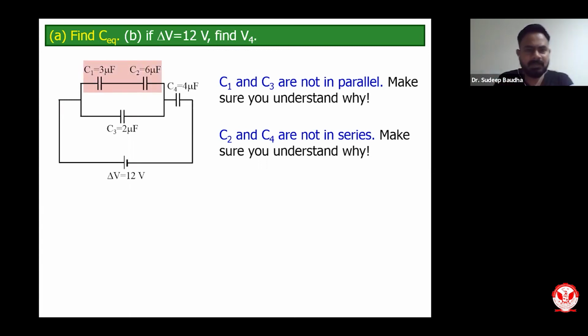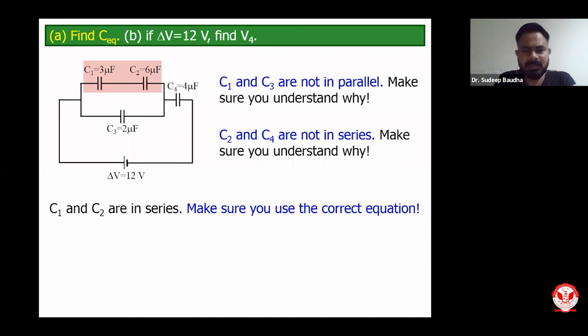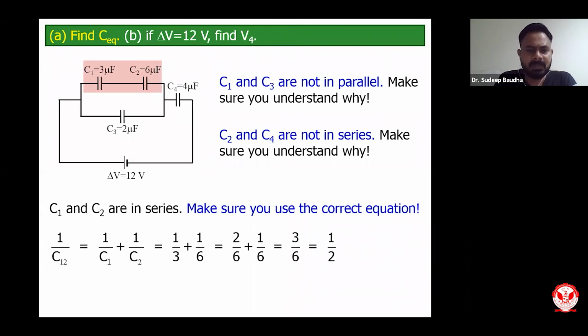So let us start with this. As I have already said, since there is no multiple path between C1 and C2, we will consider C1 and C2 as series. On considering C1 and C2 as series, let us see what calculation we get. C12, the overall capacitance of C1 and C2, can be written as 1 upon C12.